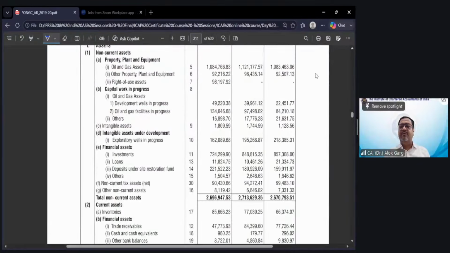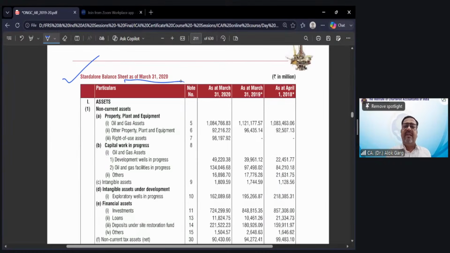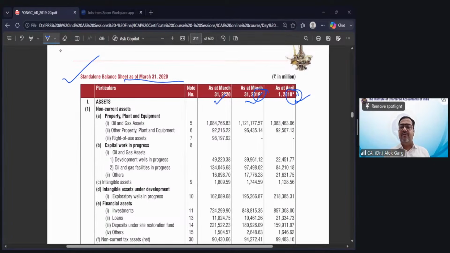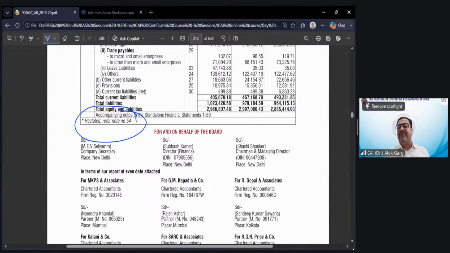Friends, I hope you are able to see the balance sheet of the ONGC annual report. If you see this standalone balance sheet as on 31st March 20, so 31st March 20 balance, 31st March 19 comparative, and opening of the comparative, 1st April 18. And in both these dates, in both these balance sheets, they have given some star mark, and you can see the third balance sheet they have also given, right? So now what is the meaning of the star mark? Restated, refer note number 54.